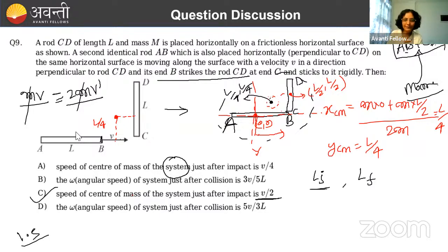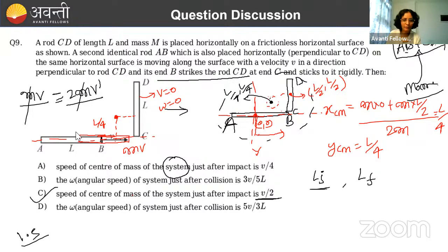Now, let's calculate the initial angular momentum. तो चलो मैं इस rod को ऐसे draw कर लेती हूँ क्योंकि उस time पे rod कुछ ऐसा होगा. Done. Initially, only this rod is moving. This is not at all moving. This is at rest. Its velocity is 0. Its omega is 0, right? So it will have no angular momentum around this point.